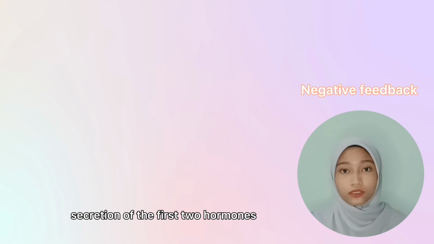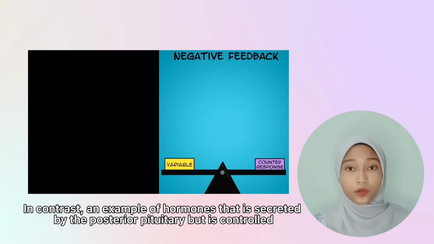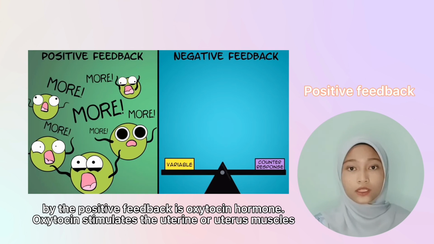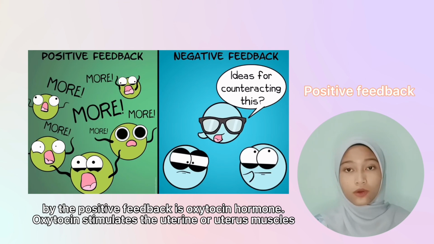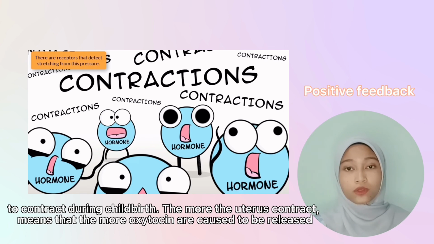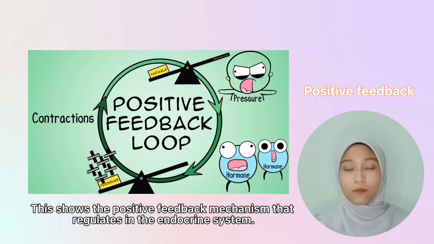Here we can see that the last hormone in the sequence exerts negative feedback control over the secretion of the first two hormones. In contrast, an example of a hormone that is secreted by the posterior pituitary but is controlled by positive feedback is oxytocin. Oxytocin stimulates the uterus muscles to contract during childbirth. The more the uterus contracts, the more oxytocin is released. This shows the positive feedback mechanism that regulates the endocrine system.